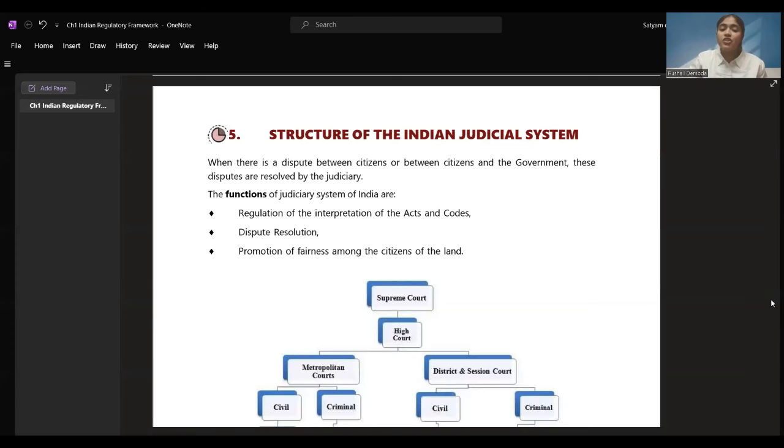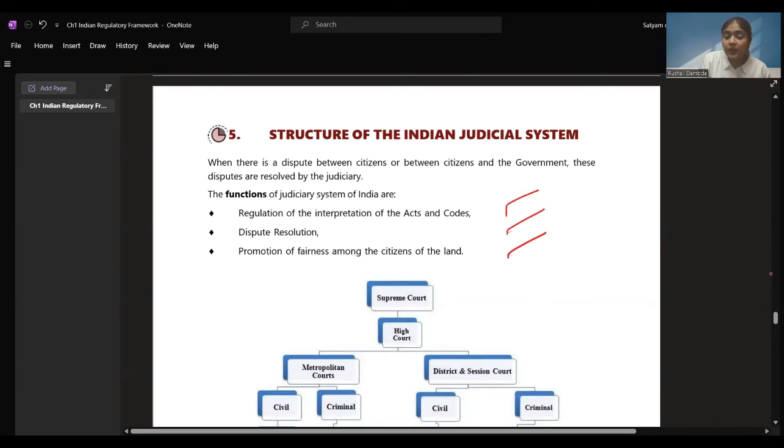Now, our judiciary system has certain functions, which is regulation of the interpretation of the acts and codes. Whatever acts and codes have been prepared, laws have been prepared, these are all being followed, regulated. This comes under the Indian judiciary system's function. Dispute resolution: when there are disputes, they have to give the solution. Promotion of fairness among the citizens of the land. They have to promote the fairness. That means all the people are being treated equally. All these points are to be taken care of by the Indian judiciary system.